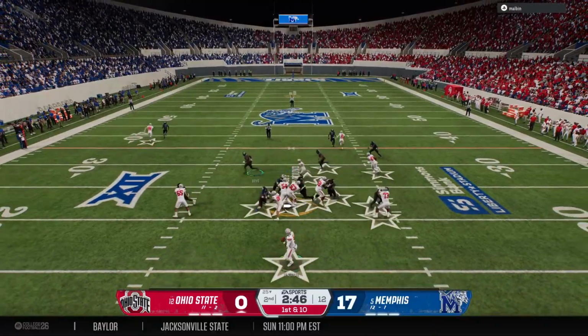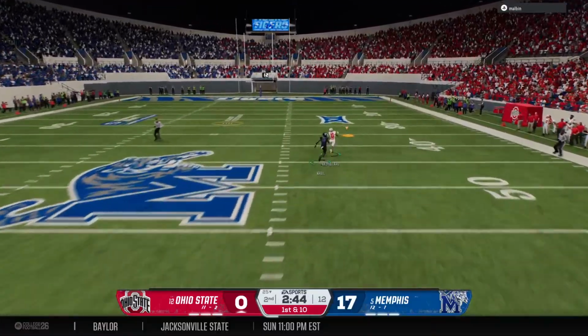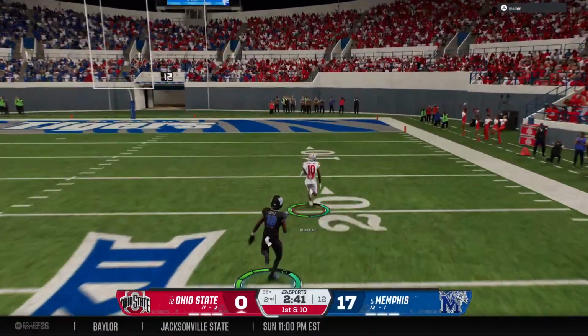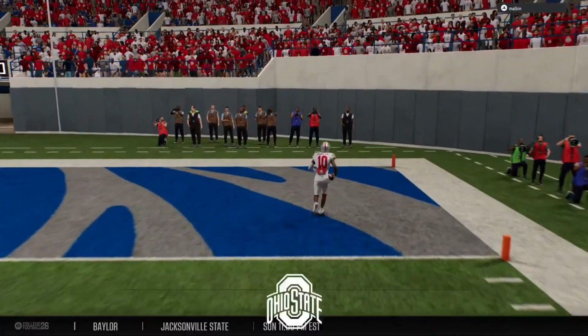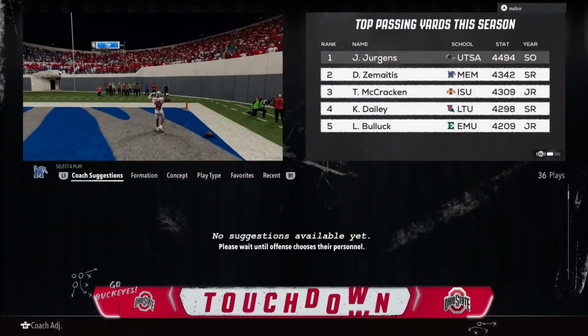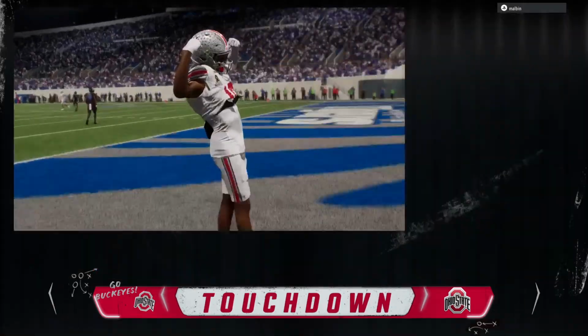First down, looking to throw the ball. Looking deep to the right side. And it's hauled in. Catch made way downfield. Touchdown, Ohio State. A much-needed counterpunch delivered.